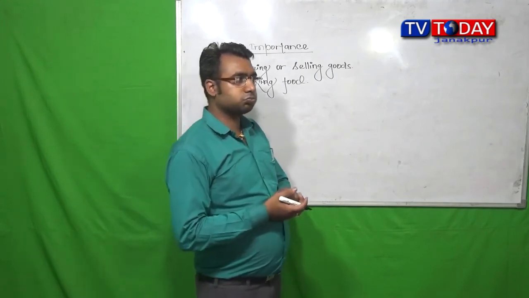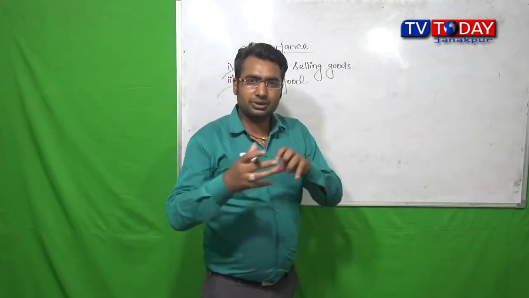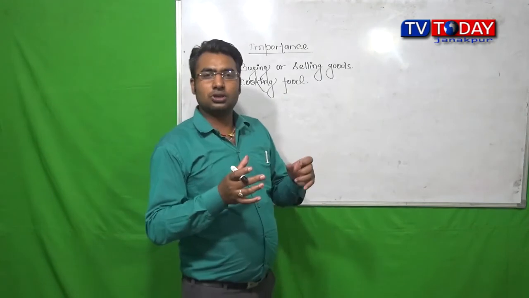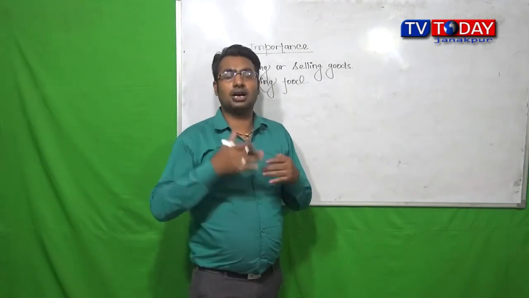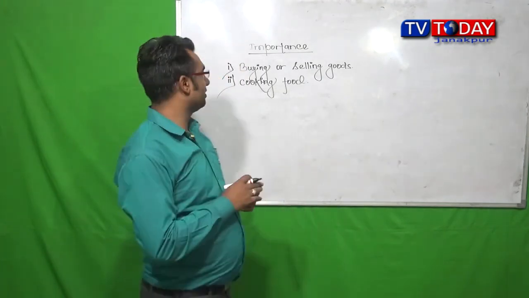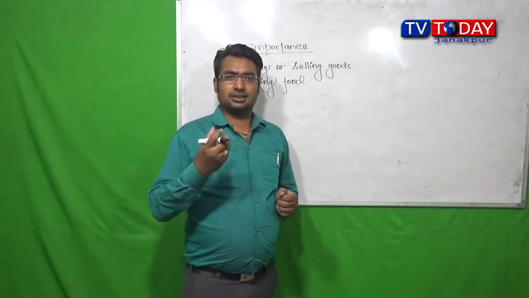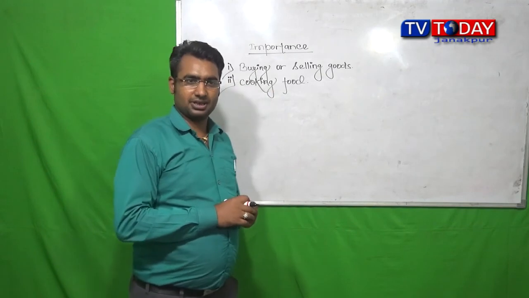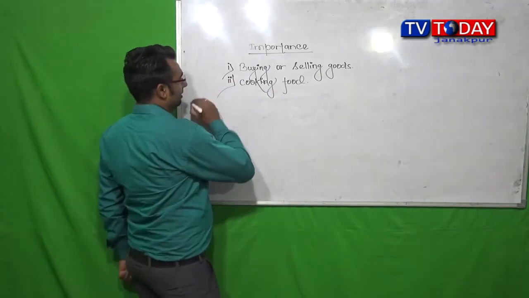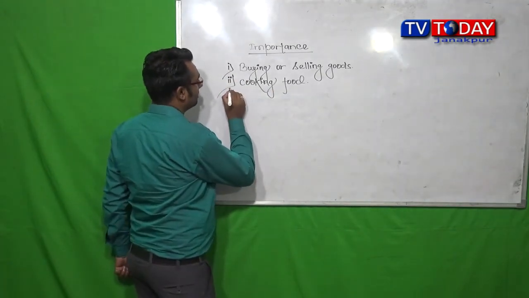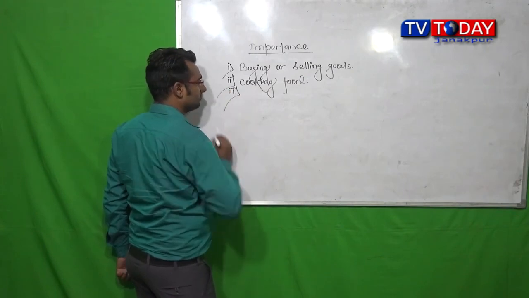So simply we can say that to cook perfect food, hygienic food, or tasty food, we need measurement also. After that, the third point is for scientific